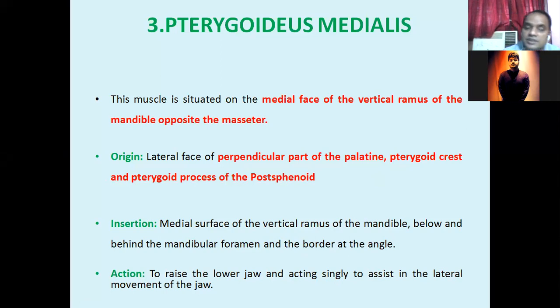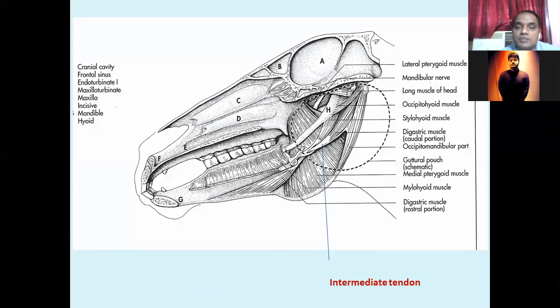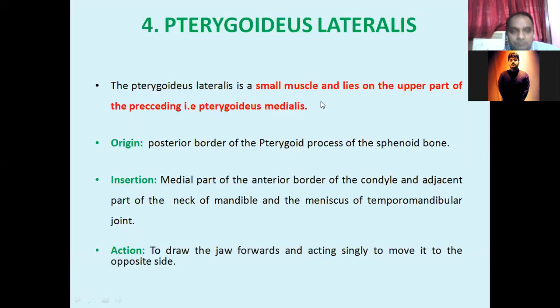Another muscle is the pterygoideus lateralis. This pterygoideus lateralis is a very small muscle situated just dorsal to this one. This is the pterygoideus medialis, and here is the pterygoideus lateralis. So the pterygoideus lateralis is situated just dorsal to the pterygoideus medialis.